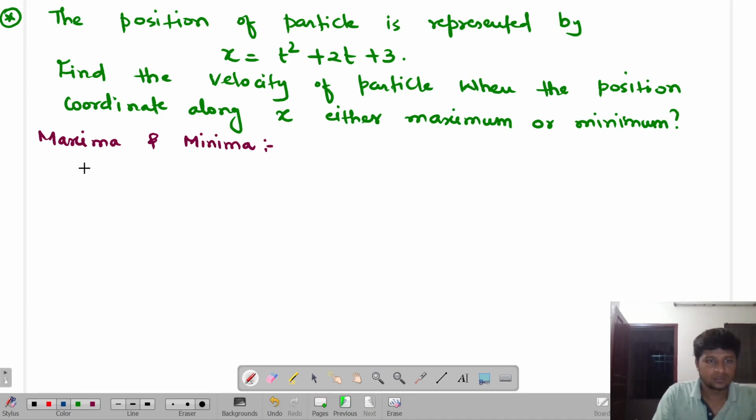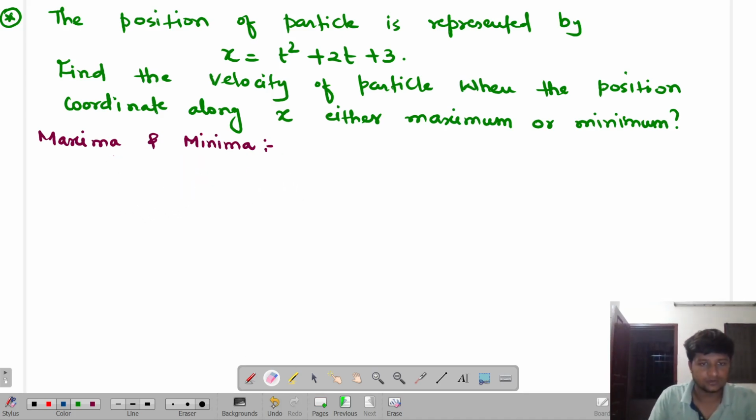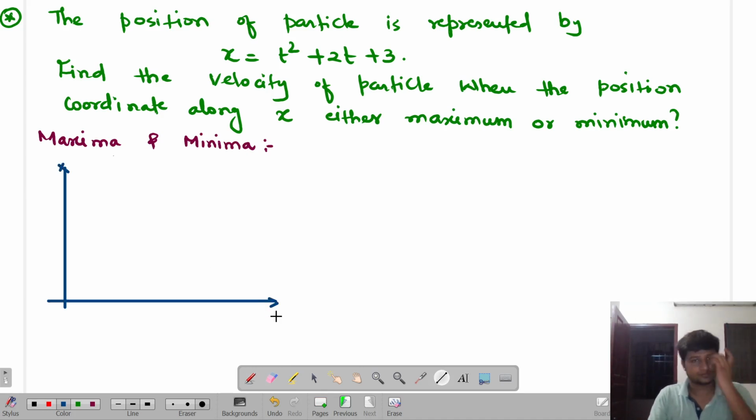जैसे मान लो, first point है कि if y is equal to f of x is given, then you always find dy by dx, right or not? Basically, what is the meaning of maxima and minima? First you understand that. Okay, let's suppose this is the xy plane.